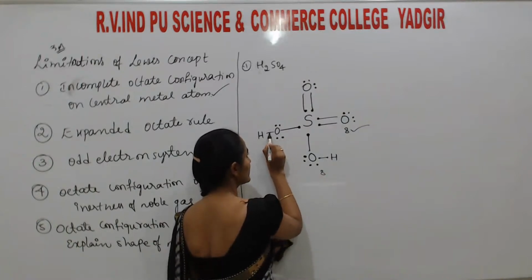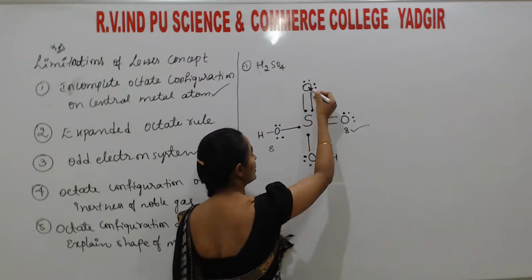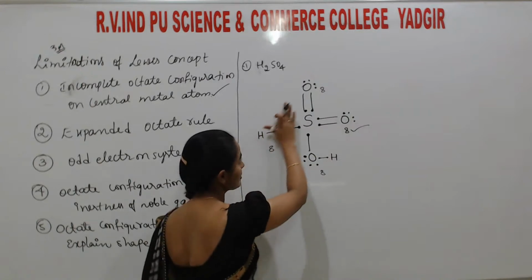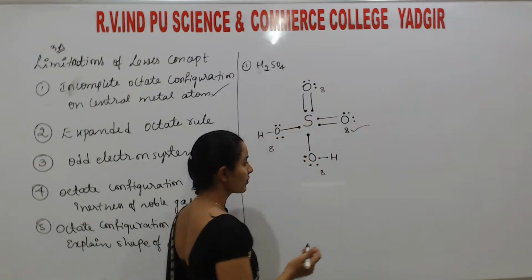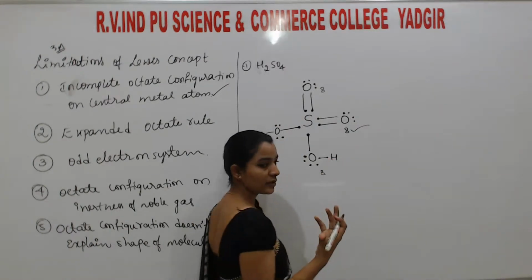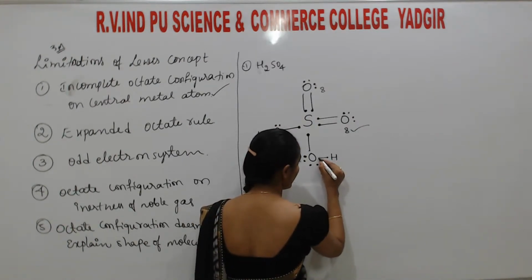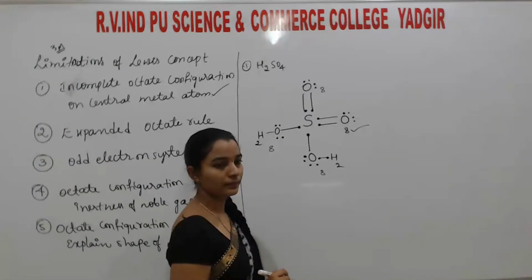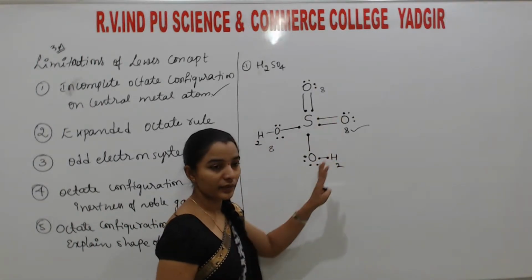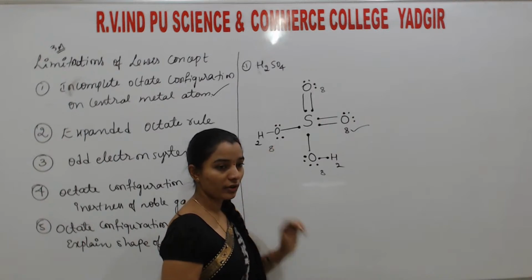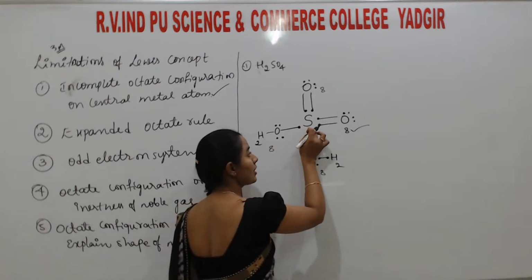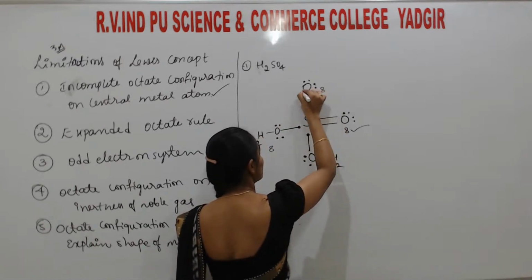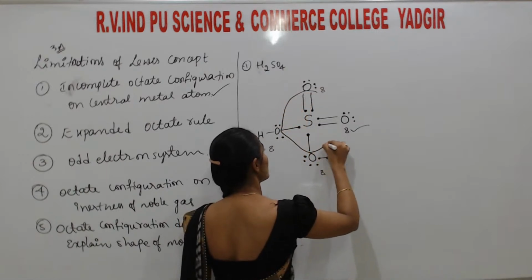So 2, 4, 6, 8. Okay. Here 2, 4, 6, 8. So except sulfur, each oxygen satisfies the 8 electron system. And now hydrogen. So hydrogen satisfies how many electrons? 2 electrons, including the bonded electron. So it satisfies 2 electrons. This is also satisfying 2 electrons. Okay. So these are satisfied with their valency and with their outer configuration. The next comes sulfur. So students, around sulfur, count. So here listen. These are the bonds formed by the sulfur atom.